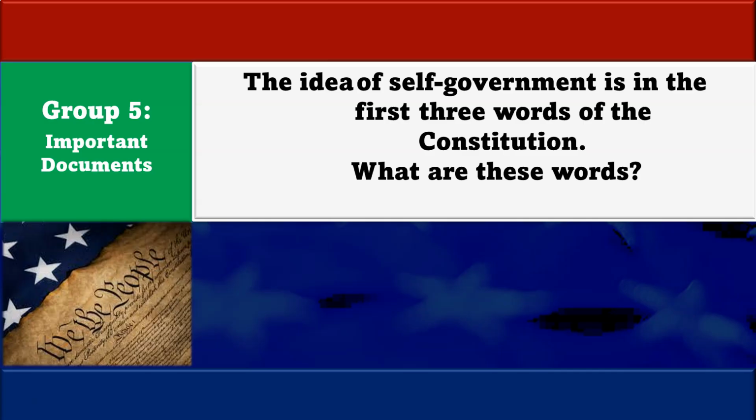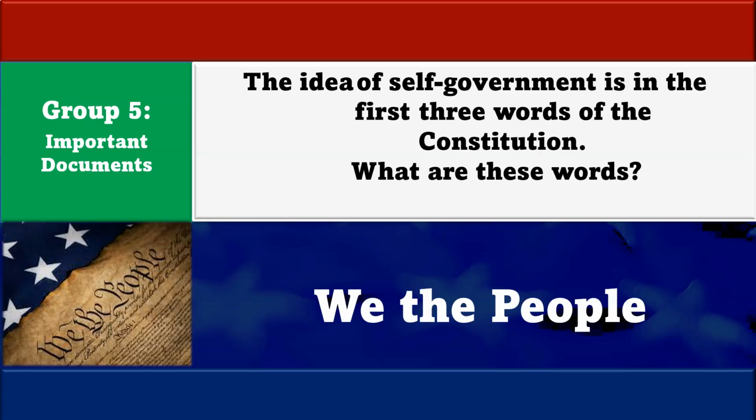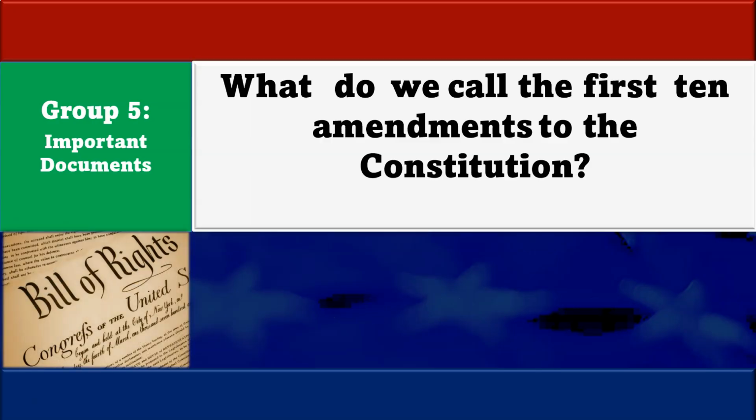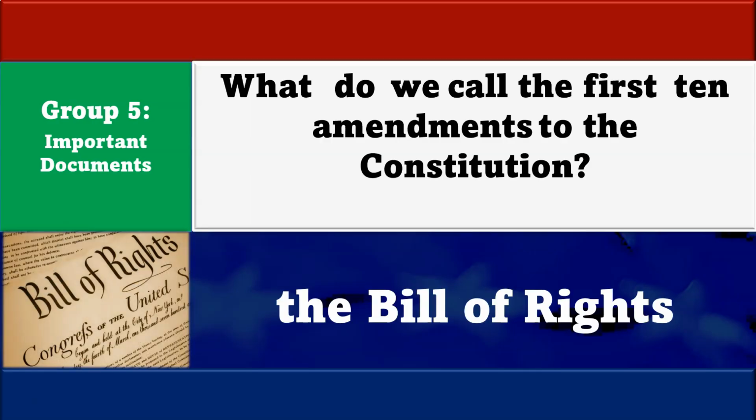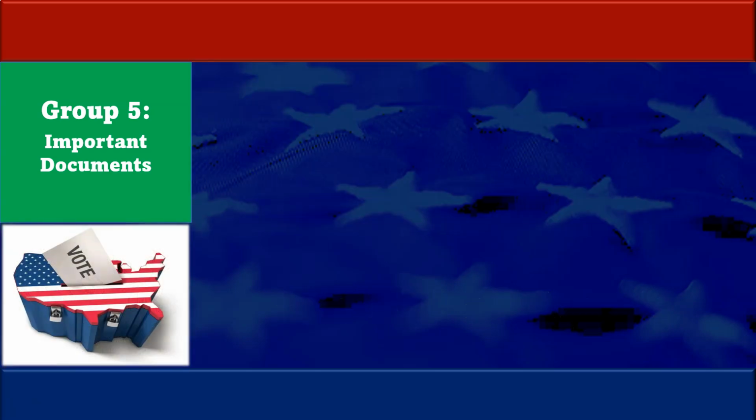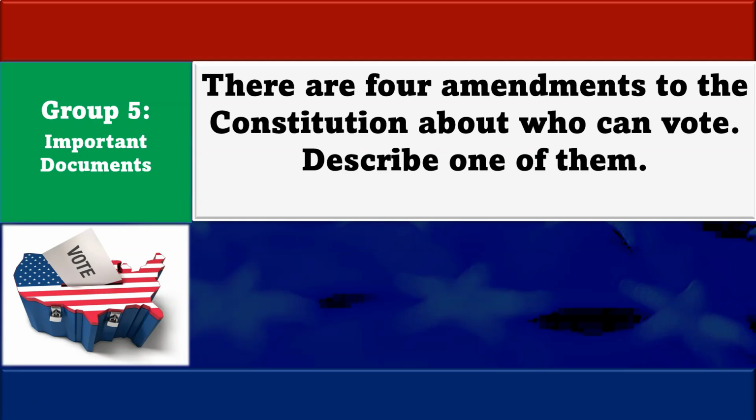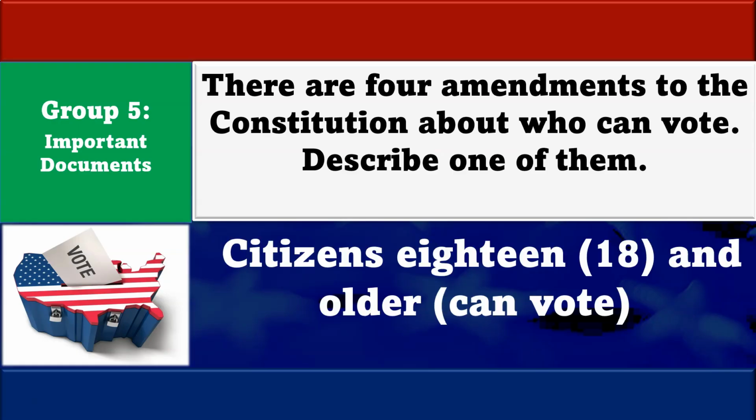The idea of self-government is in the first 3 words of the Constitution. What are these words? We the people. What do we call the first 10 amendments to the Constitution? The Bill of Rights. There are 4 amendments to the Constitution about who can vote. Describe one of them. Citizens 18 and older can vote.